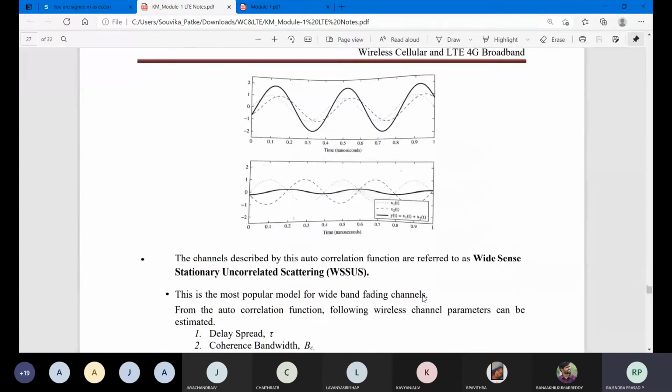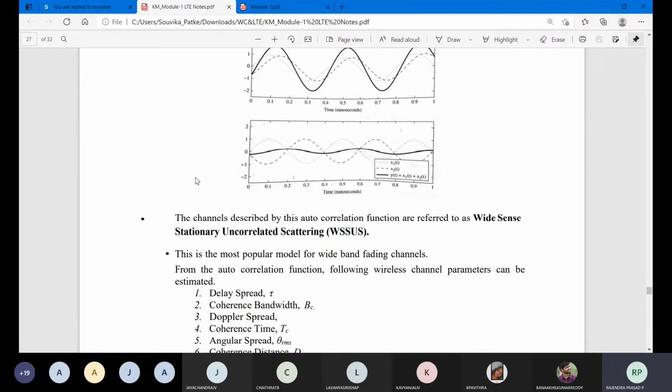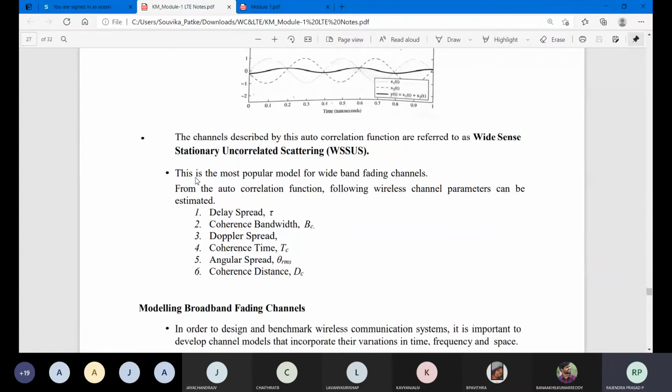Next, those observations can be seen in this waveform, showing how scattered it is. You can observe that x1(t) and x2(t) are not in phase. So y(t), you can see there is a uniformity available for both these signals, so it will be easy to decode. To understand still further with these waveforms, we need to identify a few functions: delay spread, coherence bandwidth, Doppler spread, coherence time, angular spread, and coherence distance.